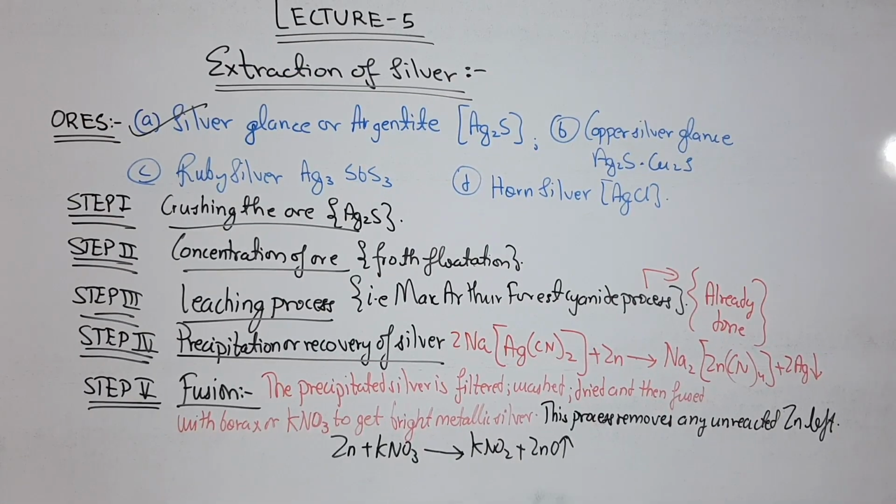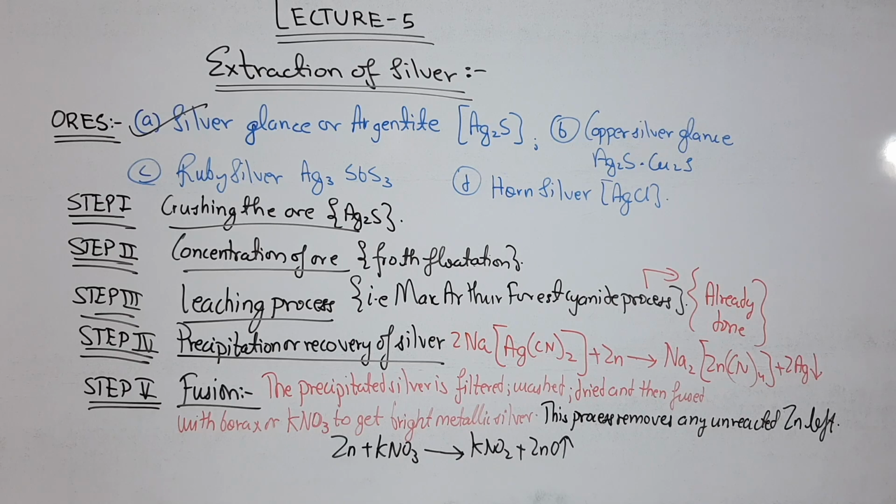The extraction of silver: again, the steps which we studied already in the extraction of iron, we will follow the same procedure. First we have to write the important ores which are required for the extraction of silver, or from where silver can be extracted easily. They are written as follows: argentite Ag2S, then copper silver glance, ruby silver, horn silver AgCl. You have to learn the formulas as well as the names.